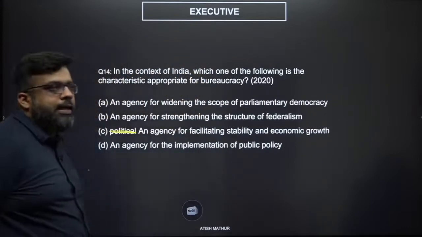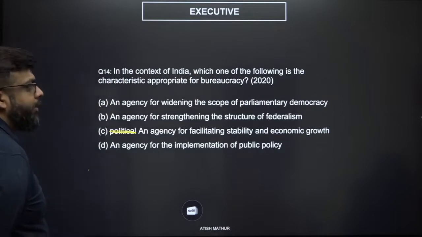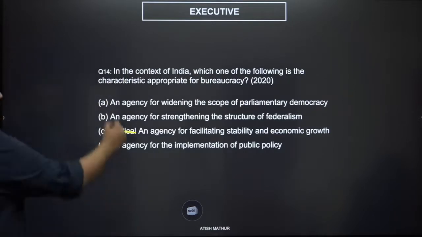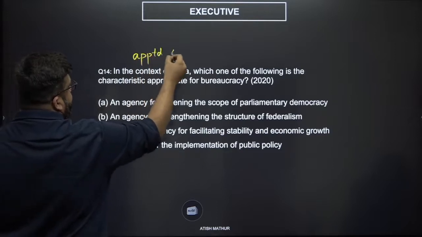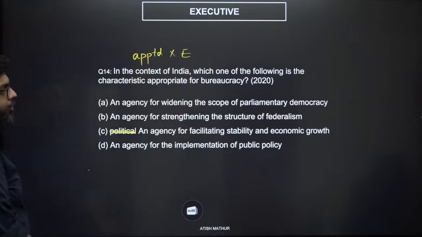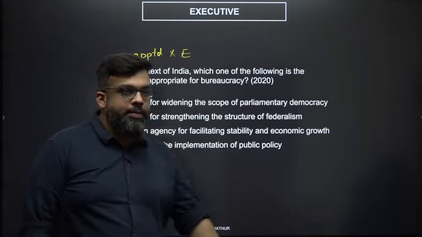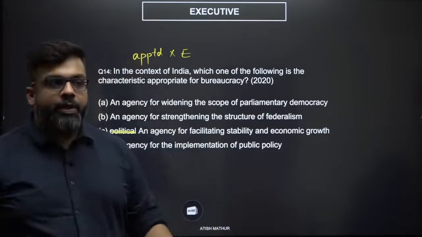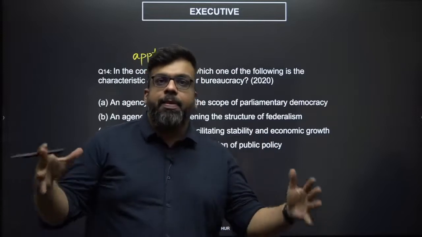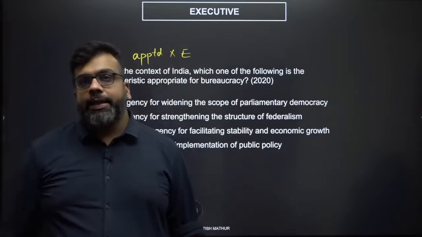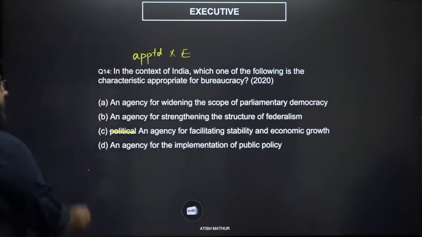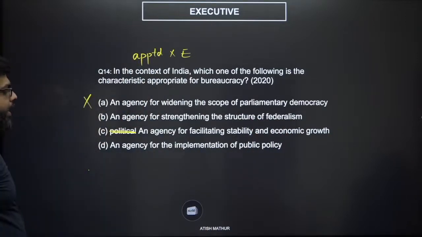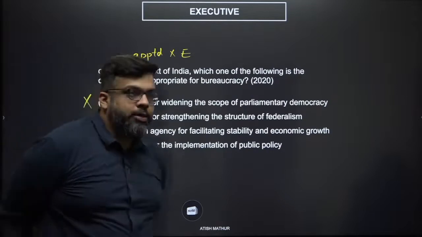That's not necessarily the primary function of the bureaucracy, because they are an appointed authority. Remember, the bureaucracy is an appointed authority, not an elected authority. So if you have to widen the scope of parliamentary democracy, you want more people to contest elections, that is to be done through a law. A law is made by the parliament. Doesn't seem like it.